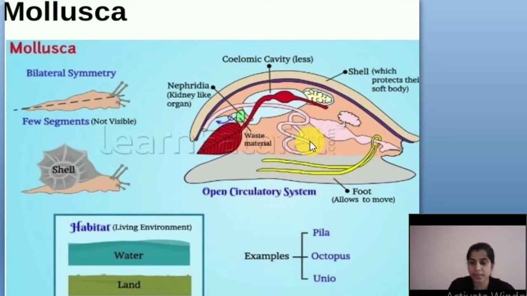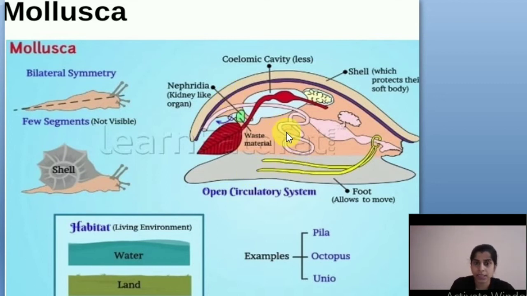Open circulatory system means what? What is an open circulatory system and a closed circulatory system? Closed circulatory system means what? Yes, correct. Closed circulatory system means the blood flows through blood vessels. But here there are no blood vessels in Mollusca, so the blood just spreads through the whole body. Okay, there are no blood vessels. So this is the open circulatory system. Clear?